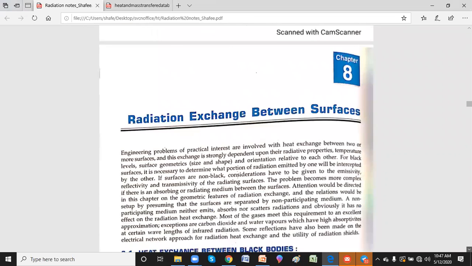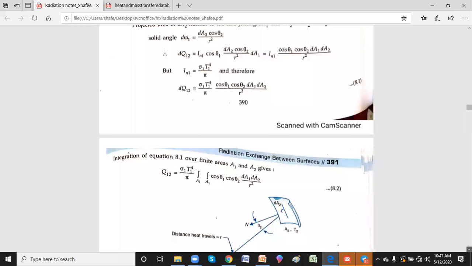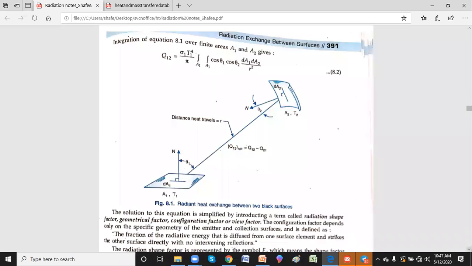Radiation exchange between two black surfaces. Now I'll take one example. This is how it will happen, and both are black surfaces. So these are the two surfaces. This one is kept at a temperature of T2 and has an area of A2. Then this one is kept at a temperature of T1 and area of A1. At this temperature it emits radiation, and at this temperature it emits radiation. So both are black surfaces.